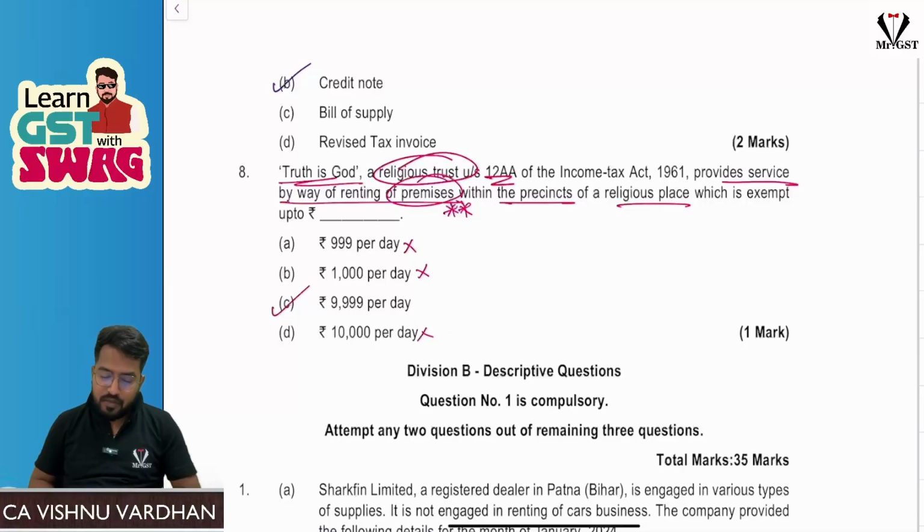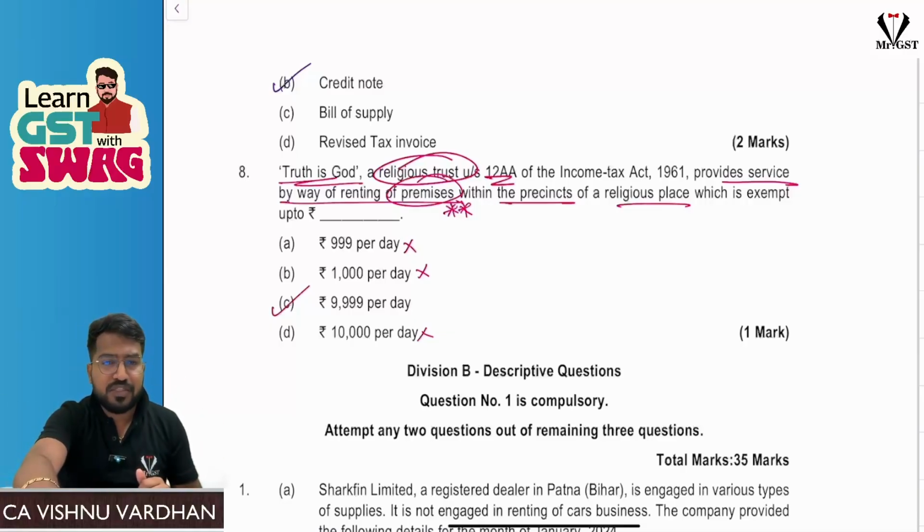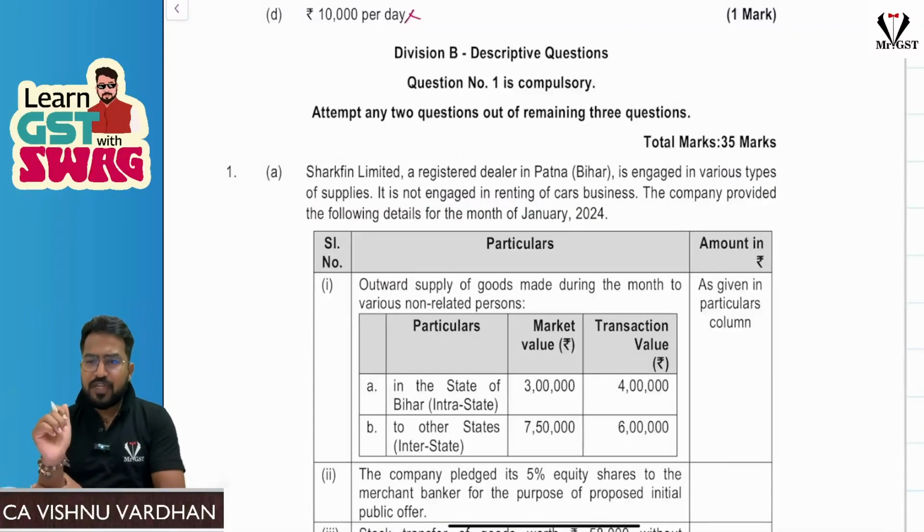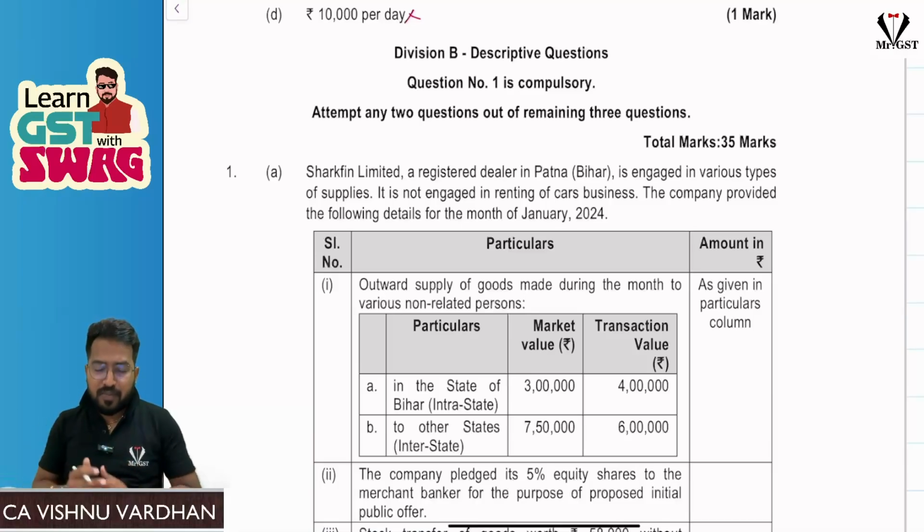So please be careful. So with this, we are done with the MCQ part. Let us move on to descriptive questions now. Right, coming to the descriptive part, actually, in this first question, there is one 10-mark problem and one 5-mark problem.